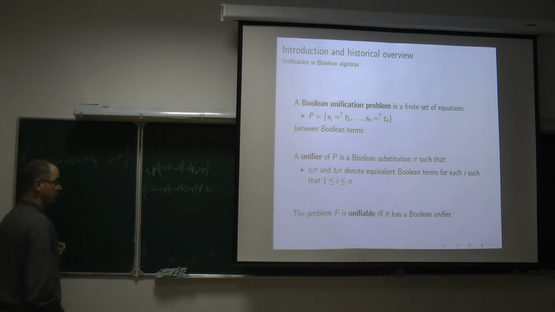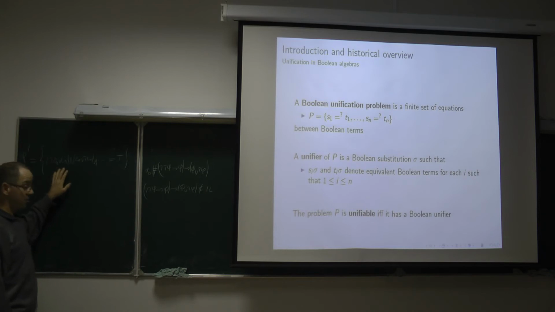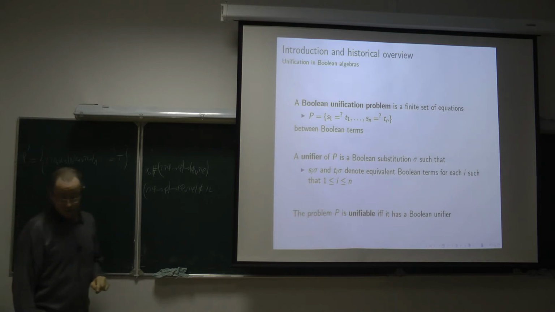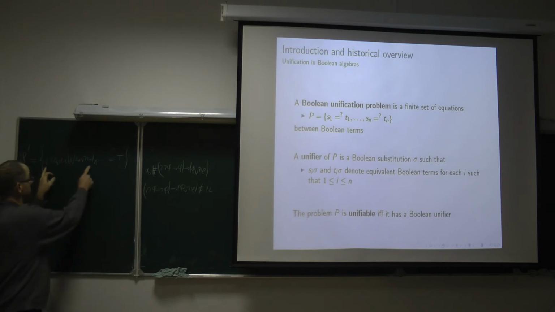And of course, if there is no parameter, if these terms are only based on variables, the unifiability of this problem P prime is equivalent to the satisfiability of this Boolean expression.